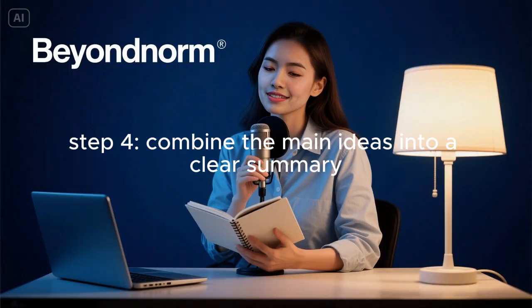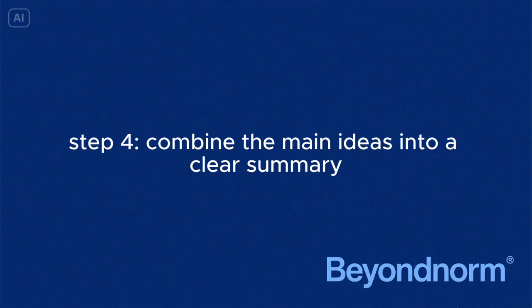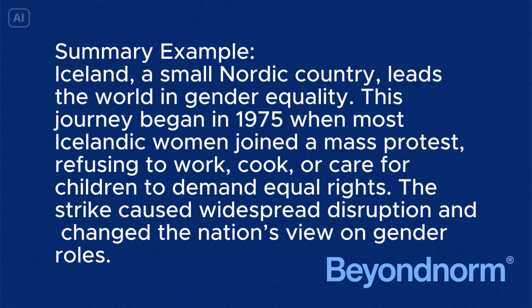Step 4. Combine the main ideas into a clear summary. Iceland, a small Nordic country, leads the world in gender equality. This journey began in 1975 when most Icelandic women joined a mass protest, refusing to work, cook, or care for children to demand equal rights. The strike caused widespread disruption and changed the nation's view on gender roles.